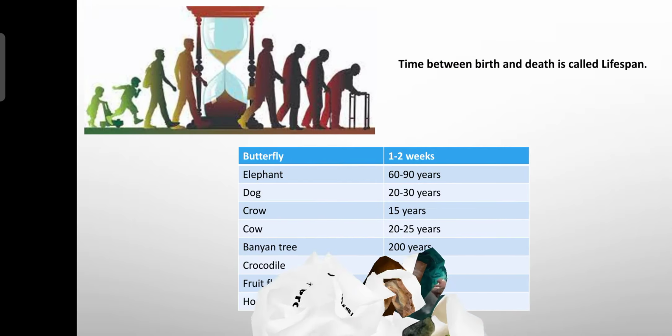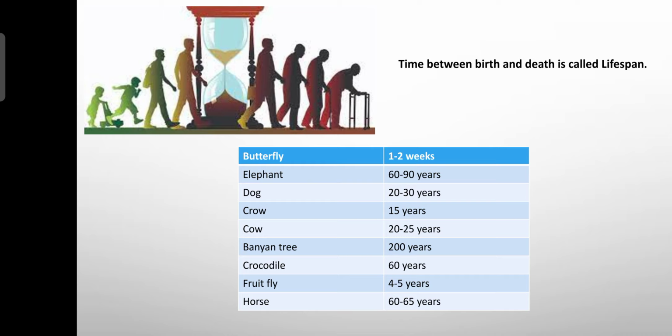The second one, as per your syllabus, you should know what a lifespan is. From the point of view of the theory exam, they're going to ask for 1 mark. See, whenever a living organism is born, after birth they live up to a certain period of time and they die. So the time gap found between the birth and the natural death, I'll say it again, the time gap found between the birth and natural death is called lifespan.